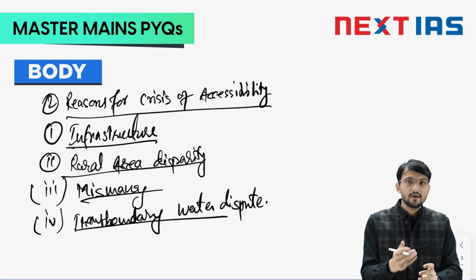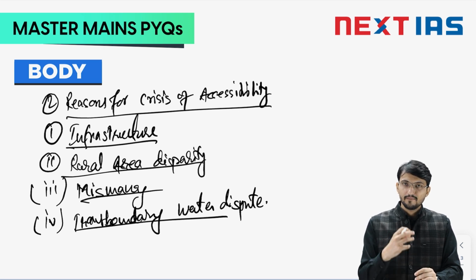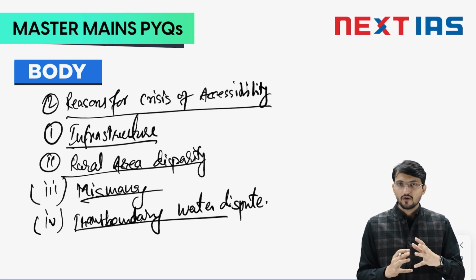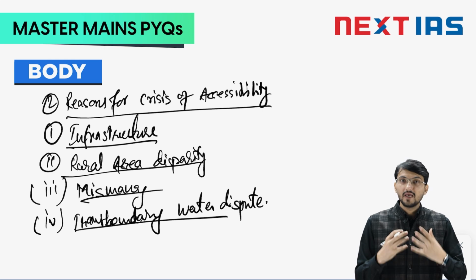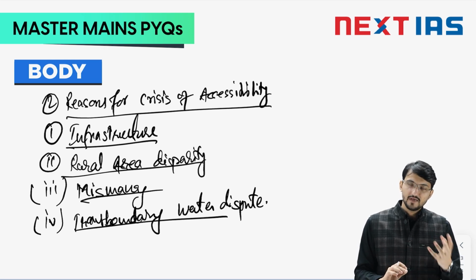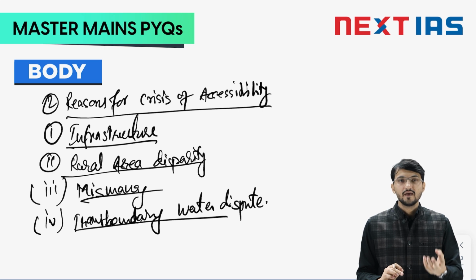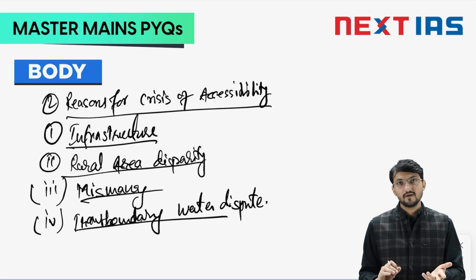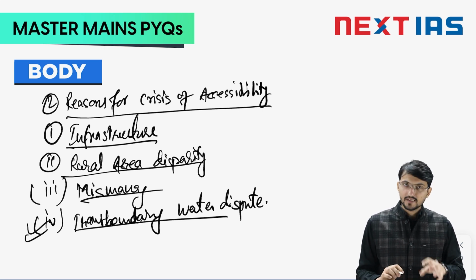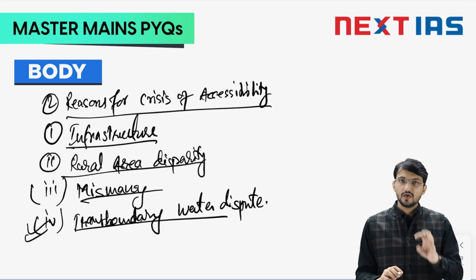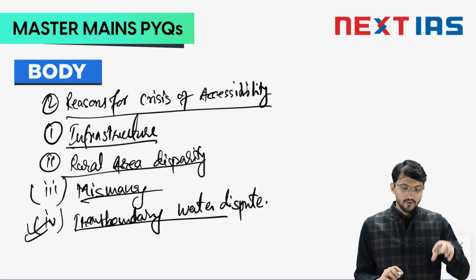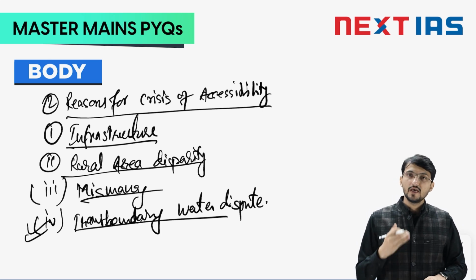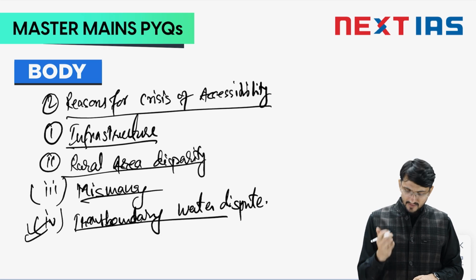In India, intra-country water disputes are there. India is a prime example. The Karnataka and Tamil Nadu Kaveri issue, where the people are not amicably able to share waters. In certain areas, if they share water, they will get water scarcity. But certain areas, the lower riparian areas, which are supposed to get water, are not getting water. So all these transboundary, interstate, intra-country, inter-country water disputes lead to what? They lead to non-accessibility of water resources or ineffective use of the available water, and that's nothing but inaccessibility of water resources.